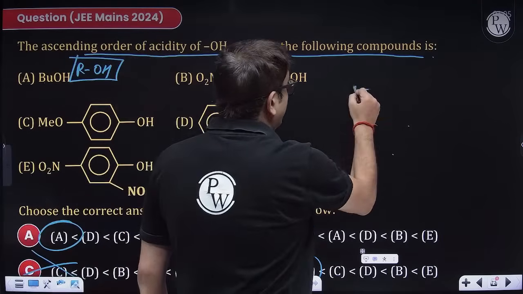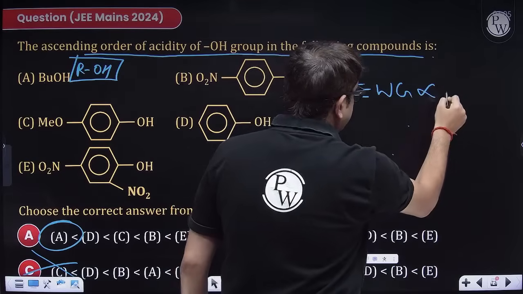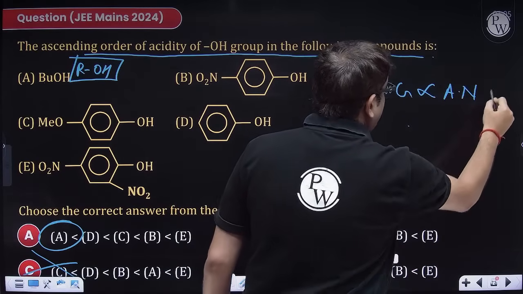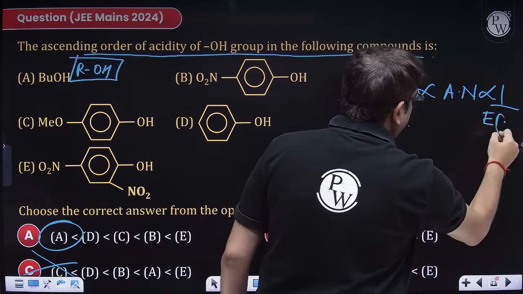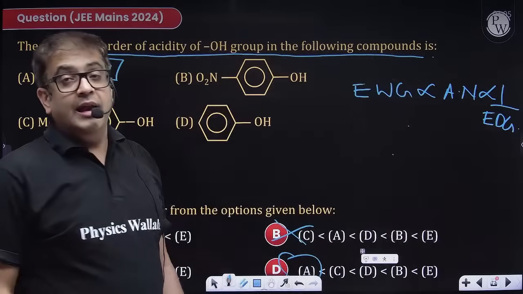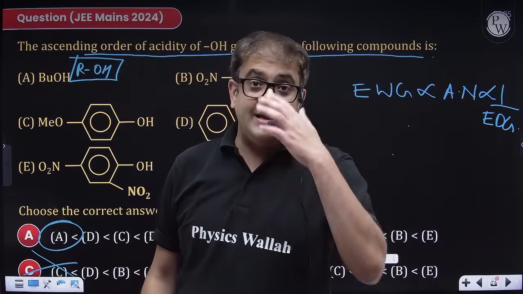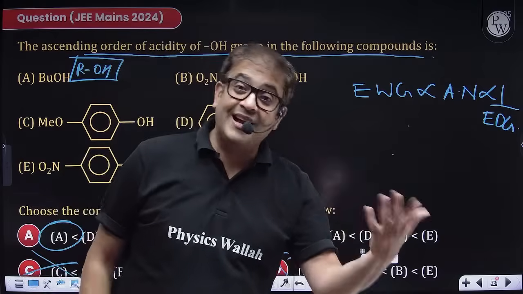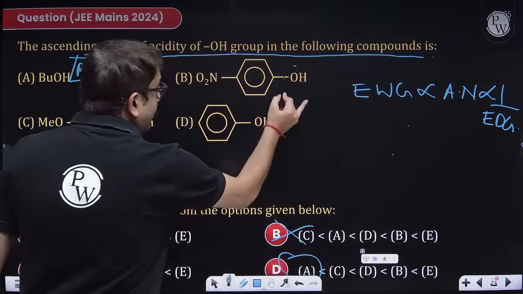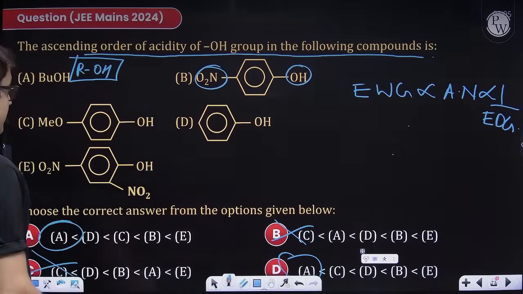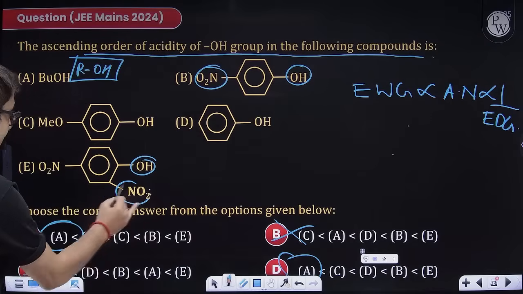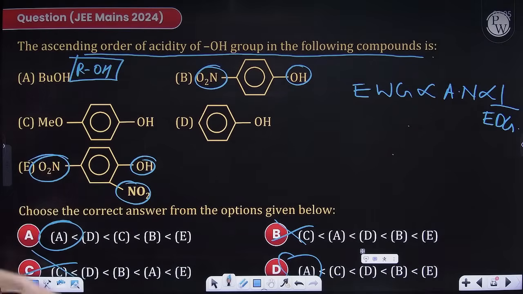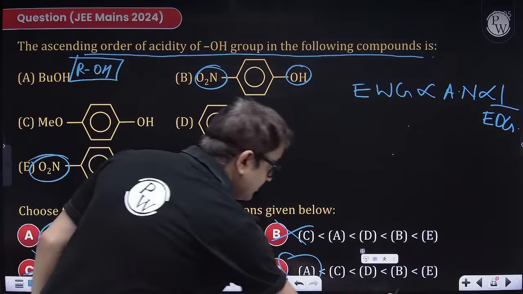Electron withdrawing groups increase acidic nature, and electron donating groups decrease acidic nature. The most electron withdrawing effect is resonance, and resonance is operational at ortho and para. So phenol having minus R, very good. Phenol having minus R at two sides, so E is most acidic.